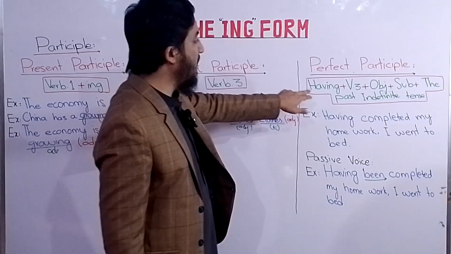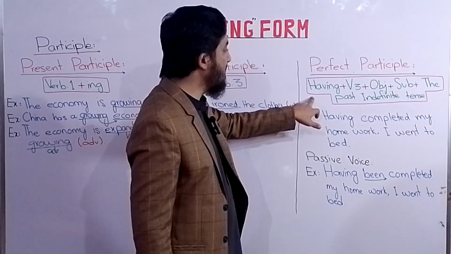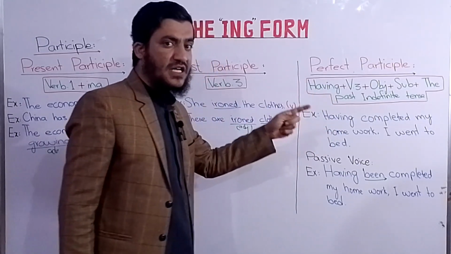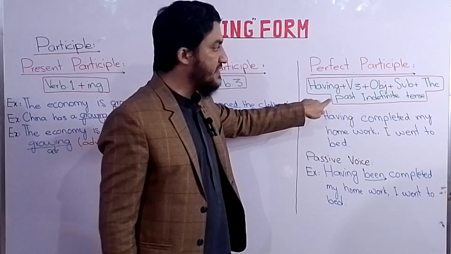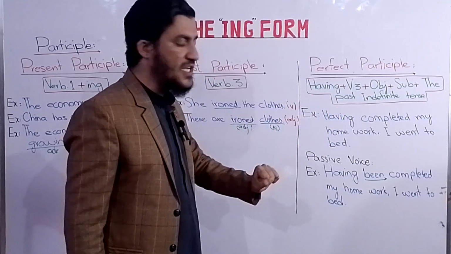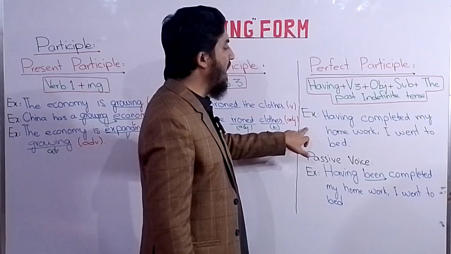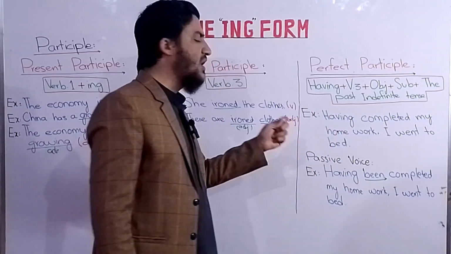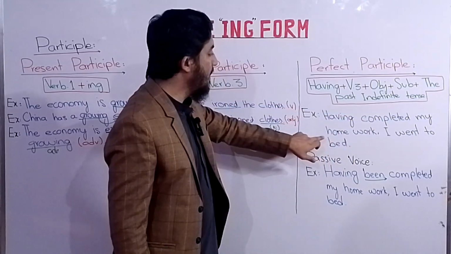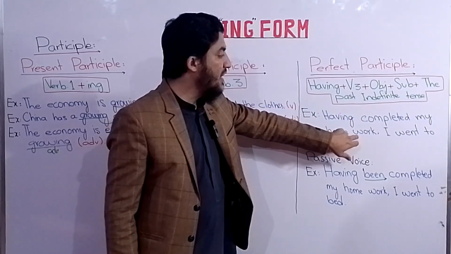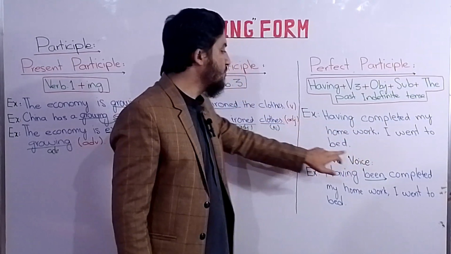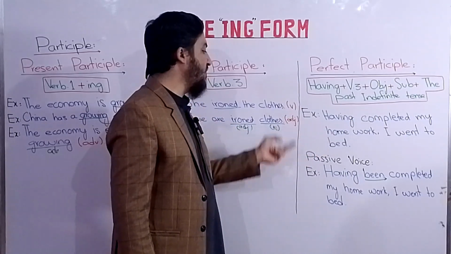Now keep in mind we always have a formula like this: having, then third form of the verb, then object, then subject, then always the past indefinite tense, or sometimes the past continuous tense as well. Like for example, having completed my homework, I went to bed. Having completed, third form of the verb, my homework, then object, then comes comma, then comes I as a subject, went to bed, it is the past indefinite.